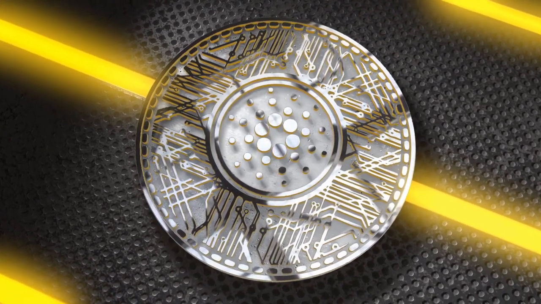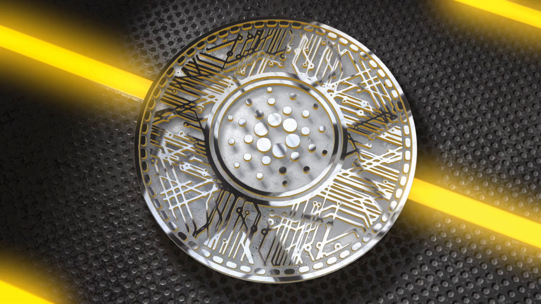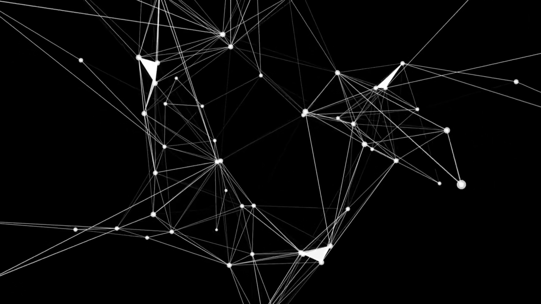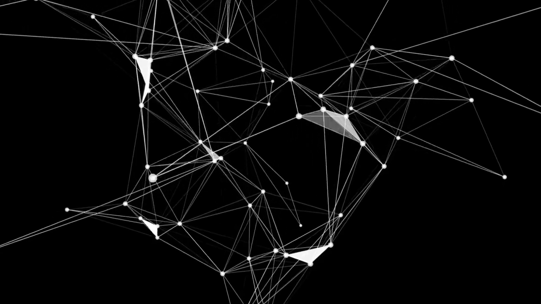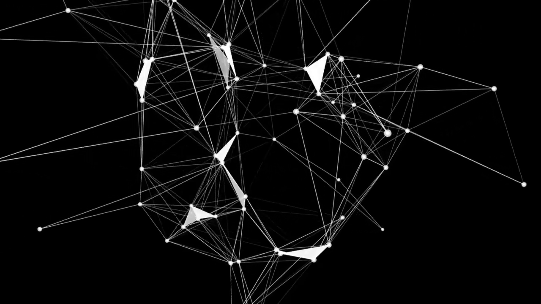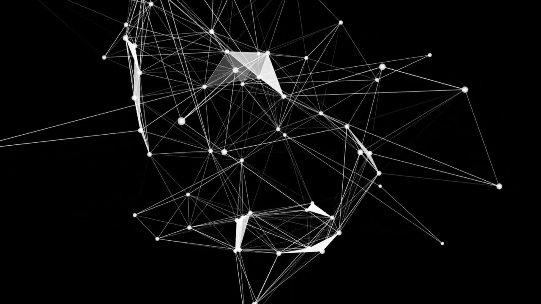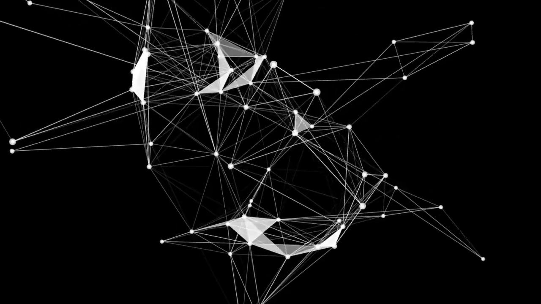Cryptocurrency solved this problem by operating on decentralized networks. Every participant, or node, in the network holds an identical copy of the transaction ledger. This way, even if one node fails, many others continue to uphold the system, eliminating any single point of failure.